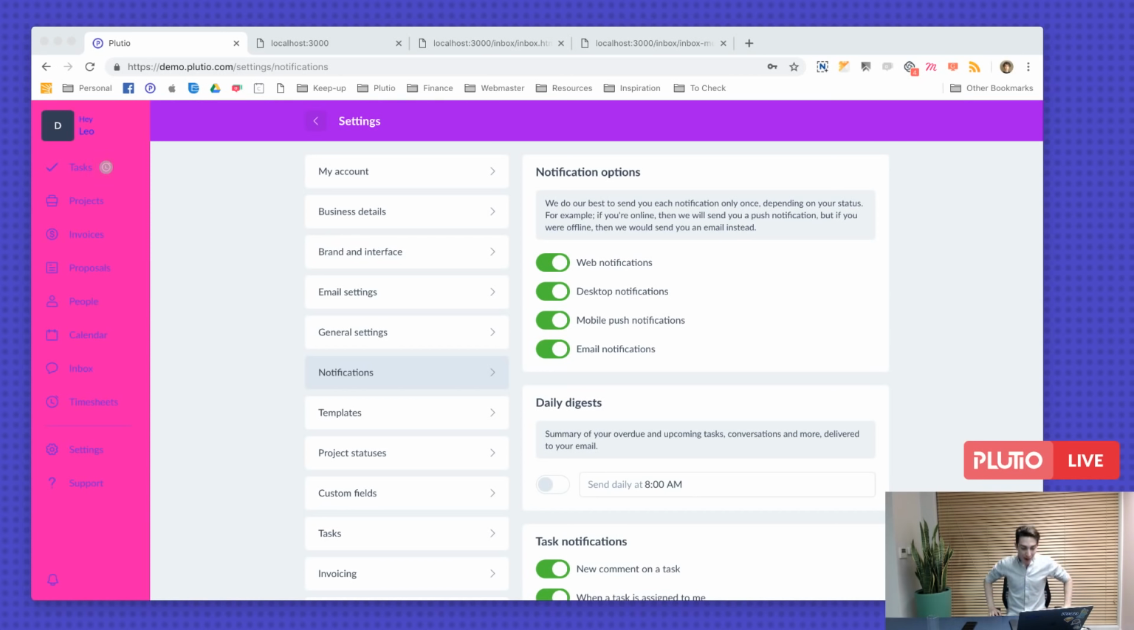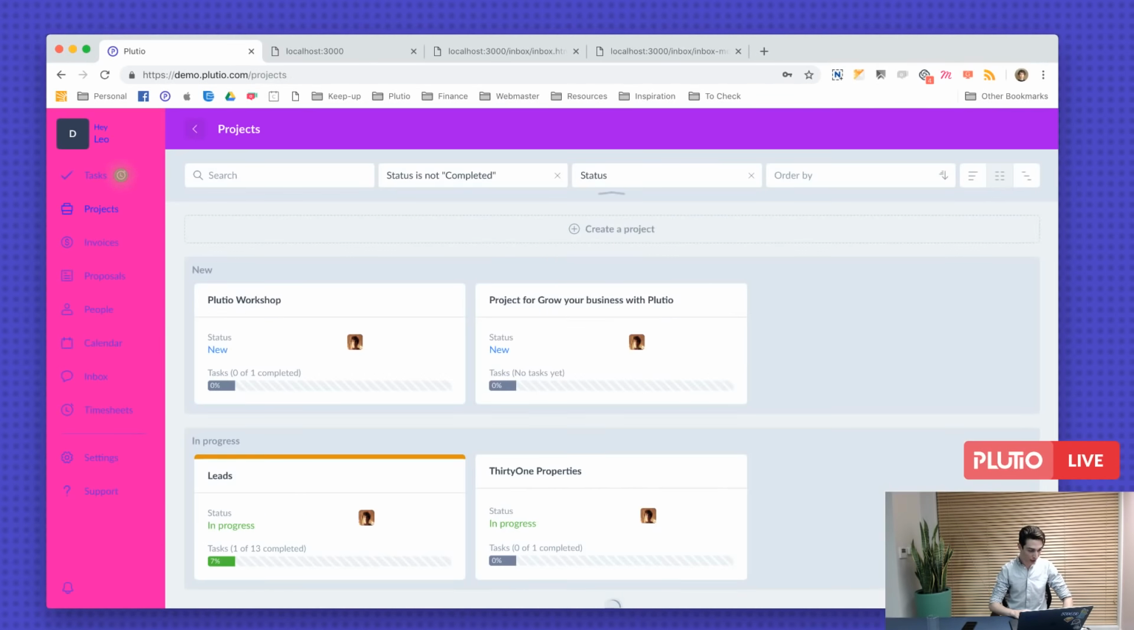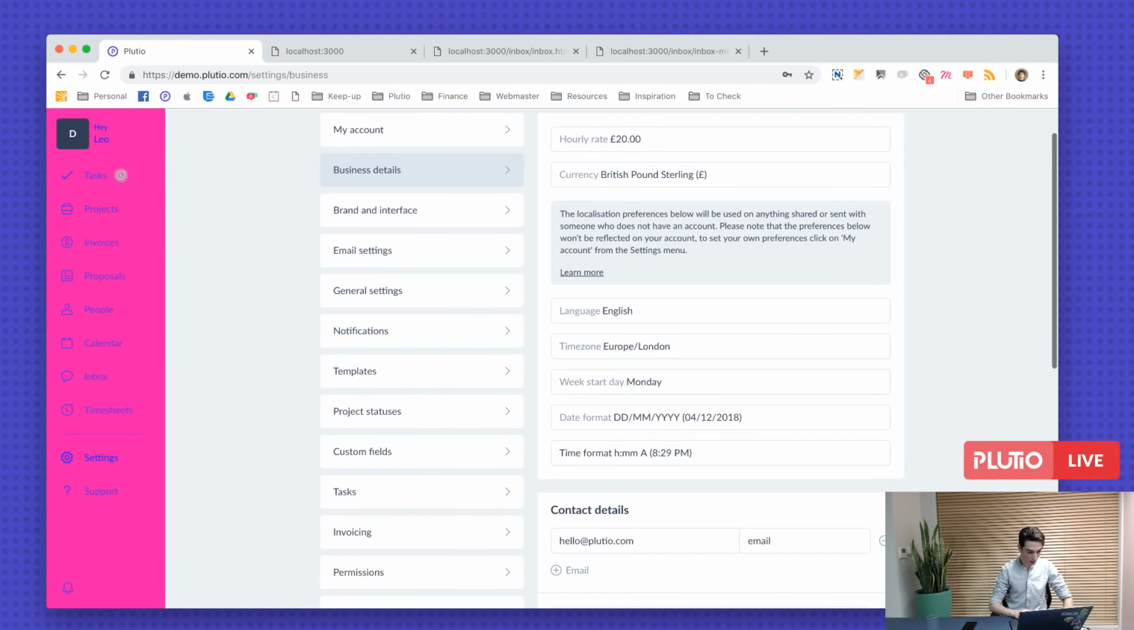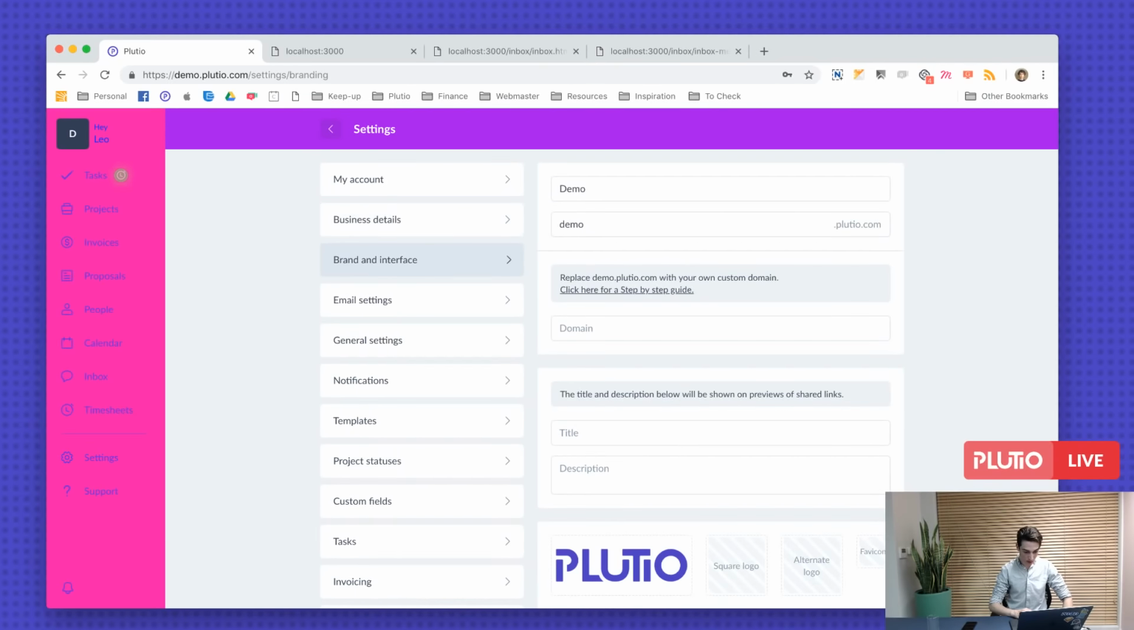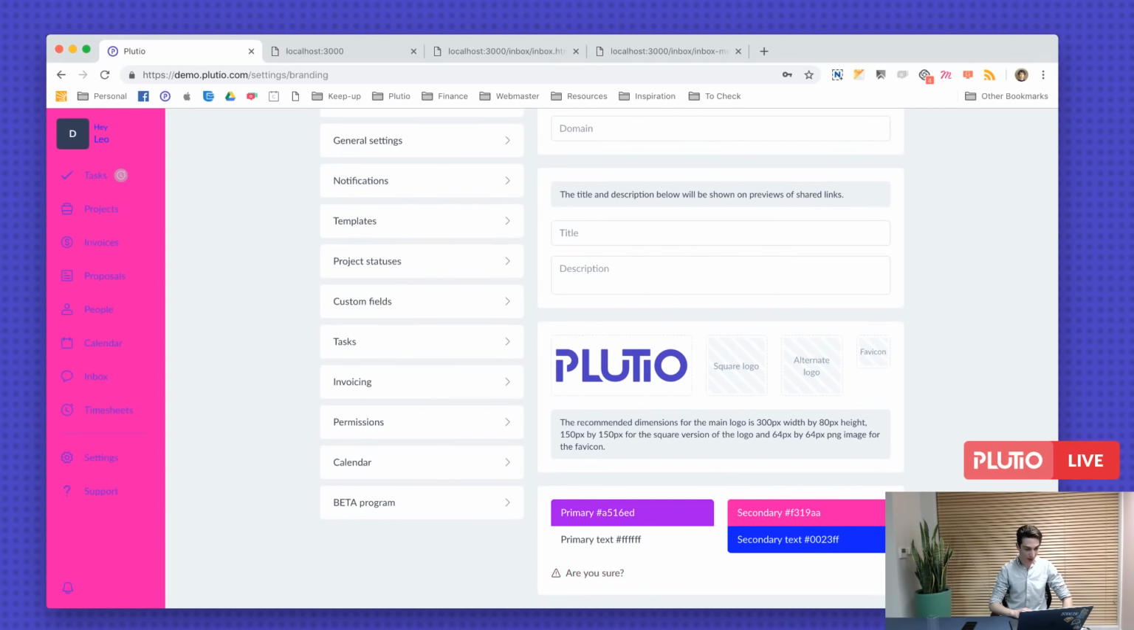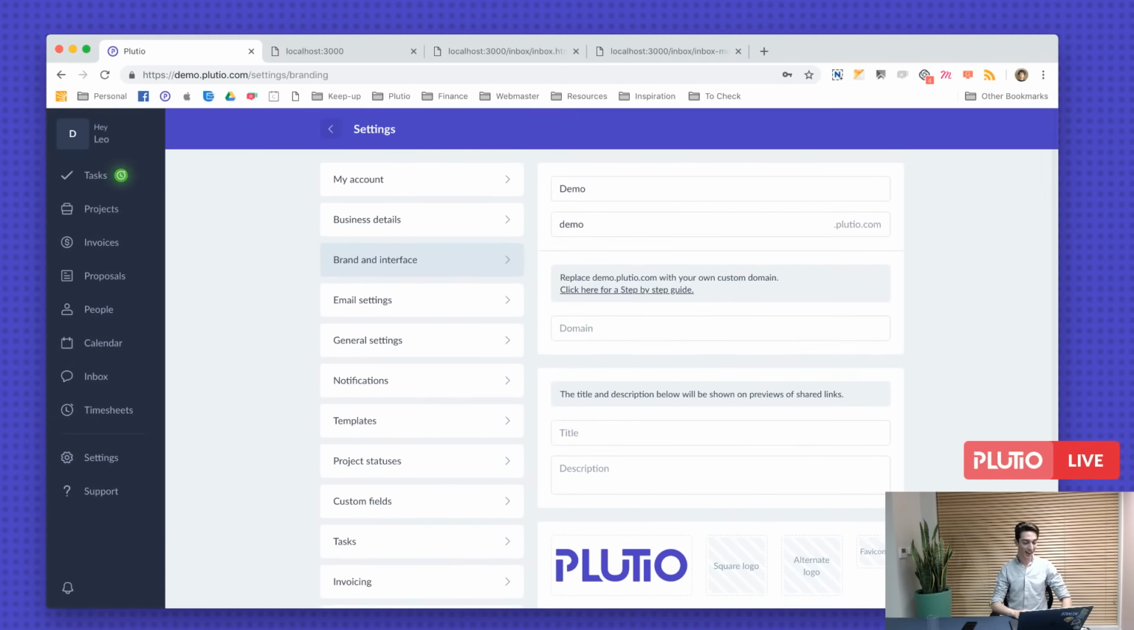Right, so if there are no more questions, I should actually change the interface colors back because this is blinding my eyes. So brand interface and reset colors. Here we go. Ooh, back to purple, as we say.